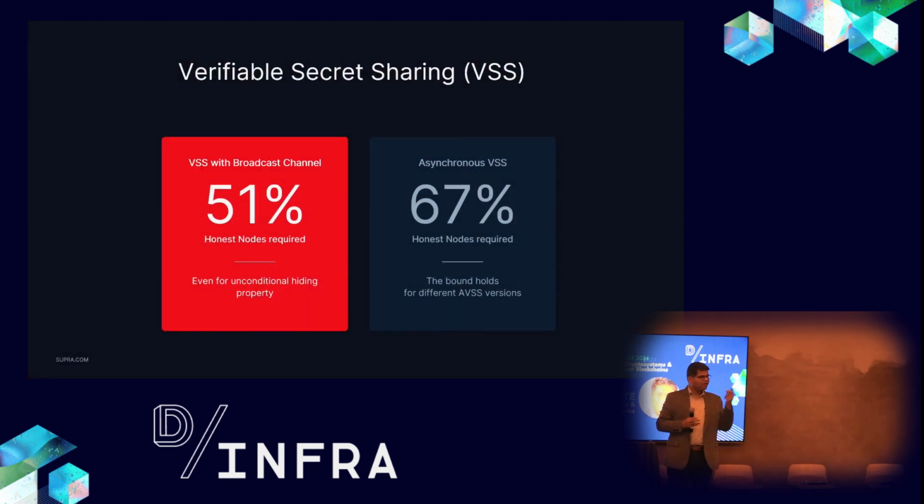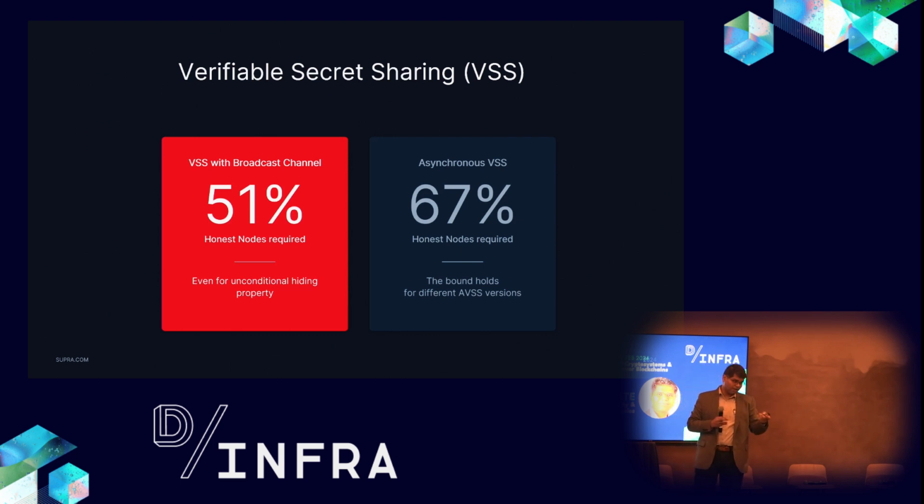So let me start with the simplest of the primitives, verifiable secret sharing. Again, linking to the previous talk, we got Shamir's secret sharing. In verifiable secret sharing, even the dealer can be malicious. And again, it's a very well understood primitive. We know that with a broadcast channel, verifiable secret sharing is possible with only 51% honest parties required, and we can build these solutions with unconditional privacy property.